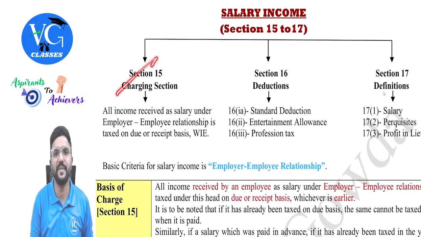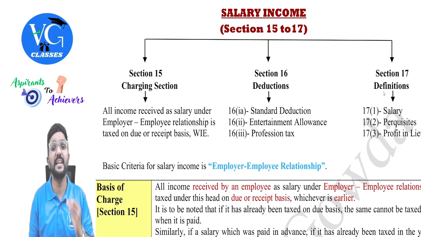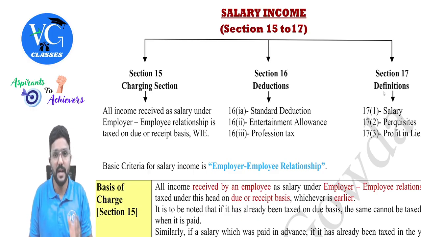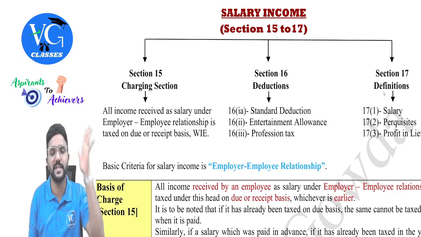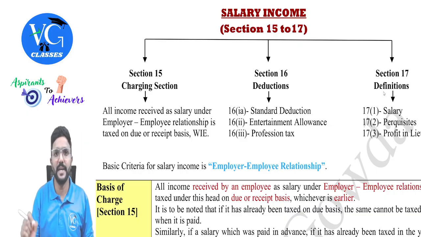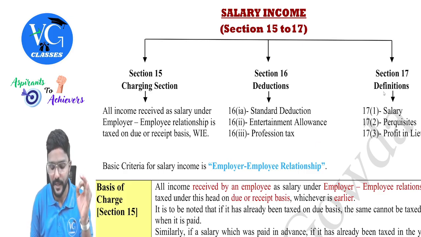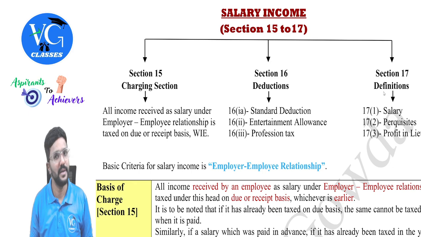15 being a charging section will tell anything which employee will earn or receive from employer under the employer-employee relationship will be taxable under this head on due or receipt basis, whichever is earlier. So the basic criteria for an income to be taxed under the head salary is employer-employee relationship, guys. Clear?